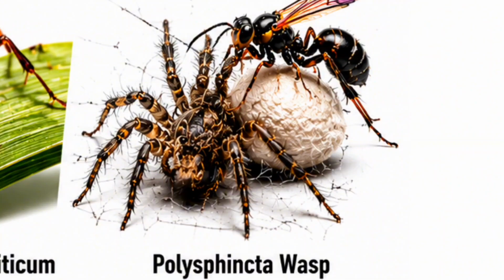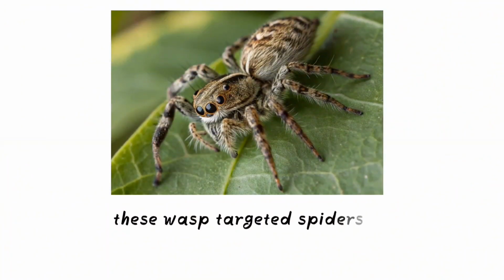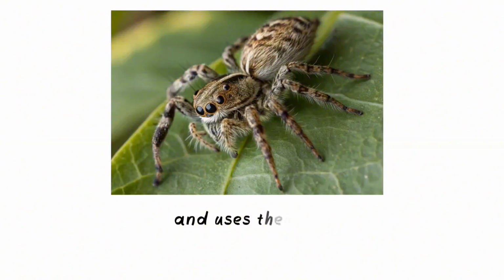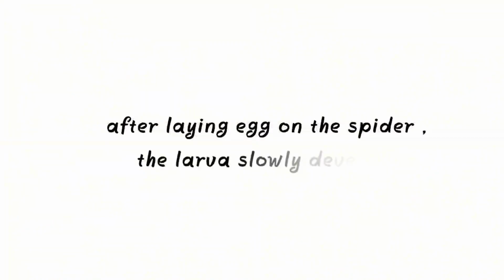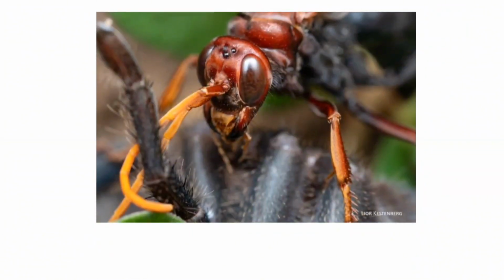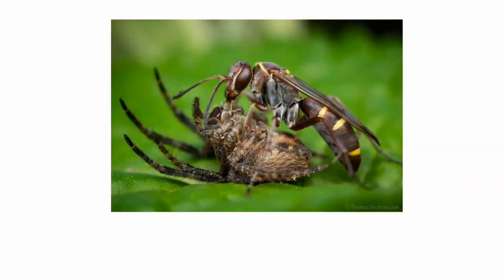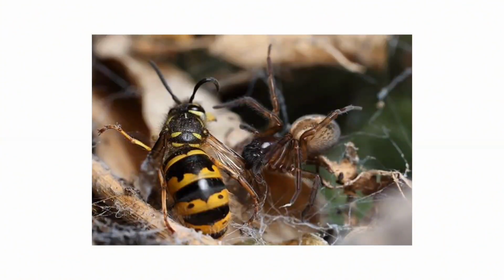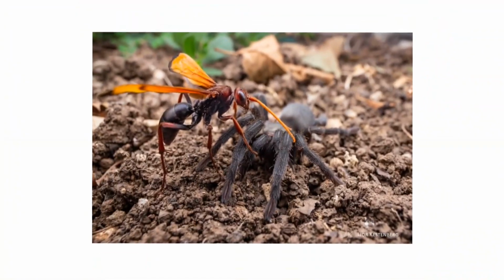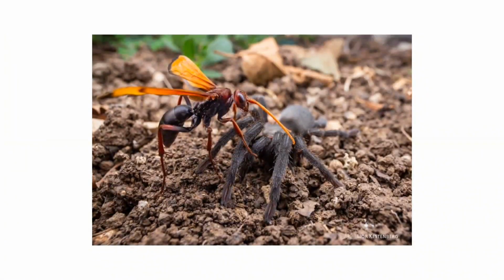Polysphincta Wasp. This parasitic wasp targets spiders and uses them in an unusual way. After laying an egg on the spider, the larva slowly develops while attached to its host. Near the end of its growth, chemicals released by the larva change the spider's behavior. The spider builds a special web designed to support the wasp's cocoon. Once the structure is complete, the spider is killed, and the cocoon remains safely protected.